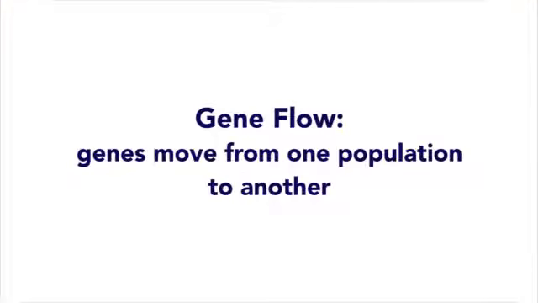There's another way a population can change, and it's not genetic drift. It's called gene flow. Now, don't go and get these mixed up. Gene flow happens when individuals from one population will move into a different population and then spread their genes. It's like the genes are flowing from one place to the next.